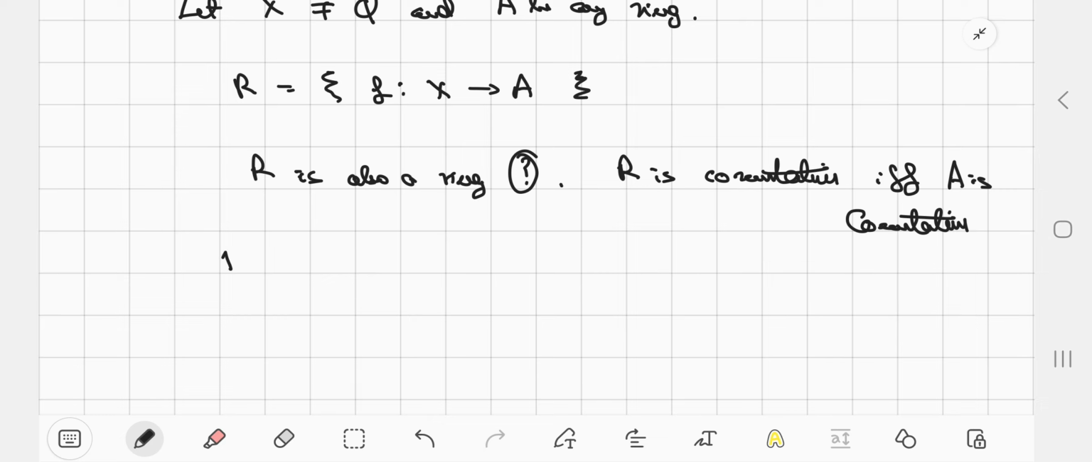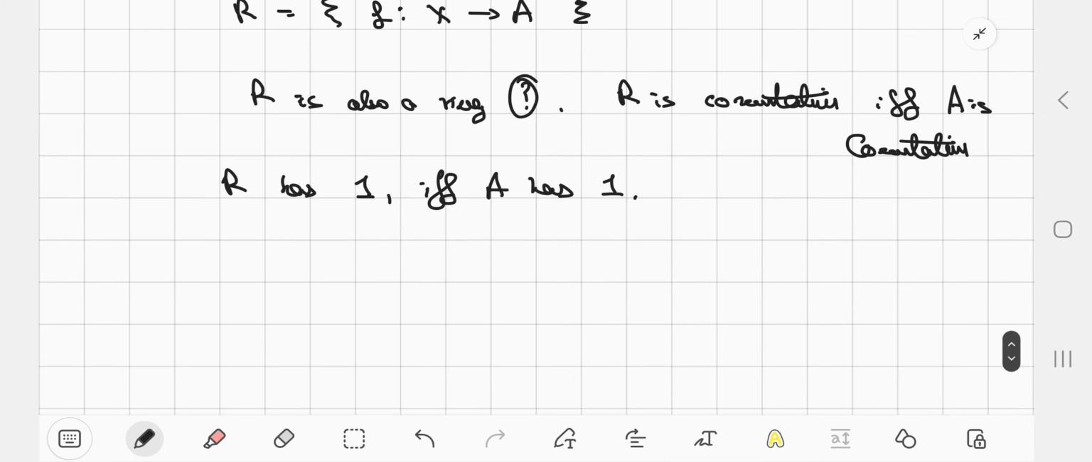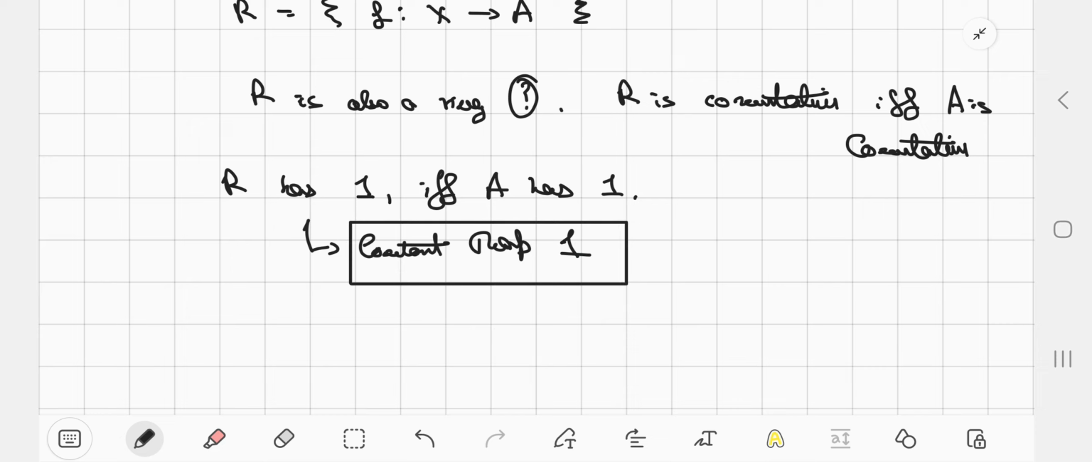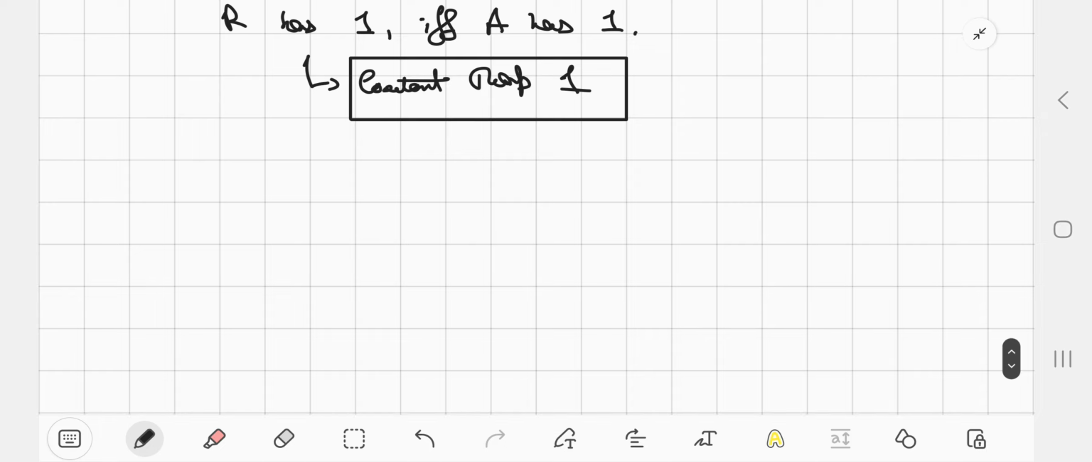Similarly, R has 1 if and only if A has 1. And what should be the 1 in this case? It's necessarily the constant map 1. Okay, clear? I guess this part is clear, right?